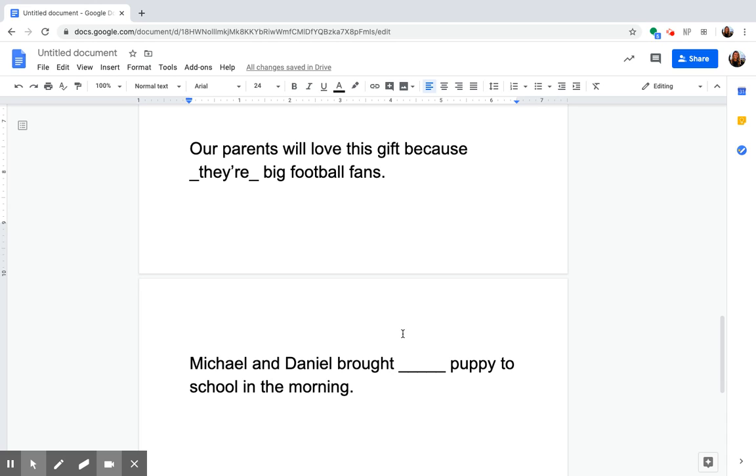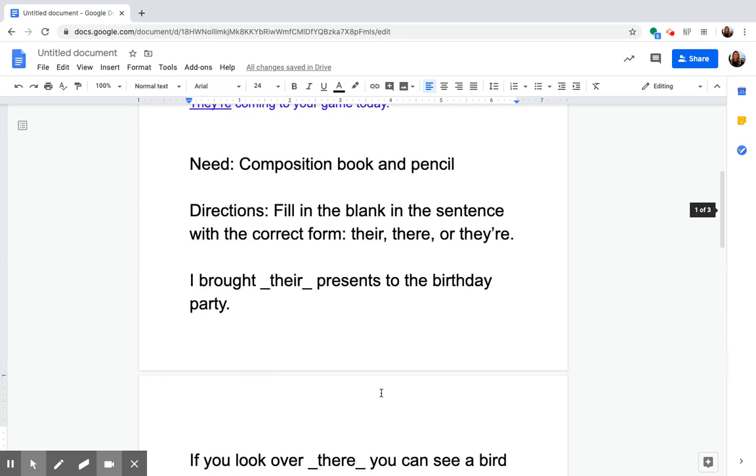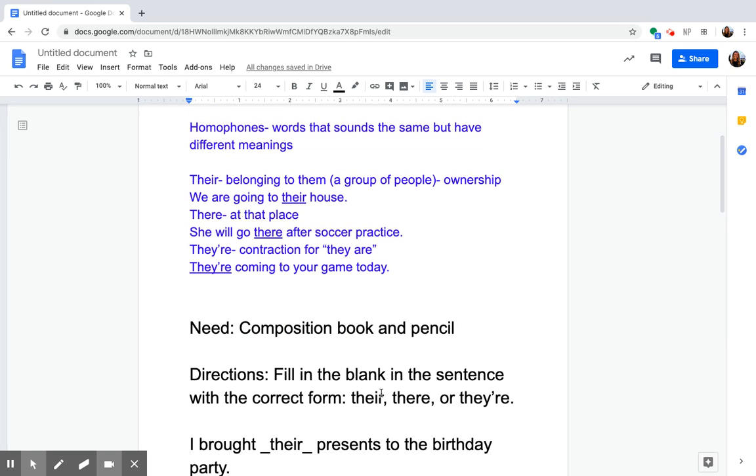We have just one more example here together. Michael and Daniel brought their puppy to school in the morning. Which form of there would work best? They brought their puppy.